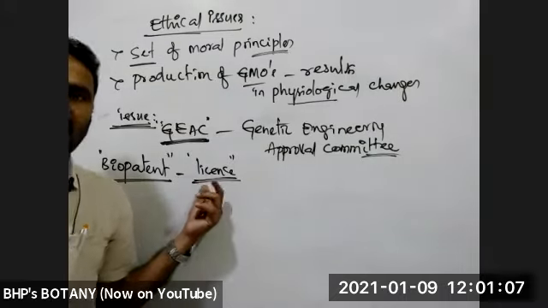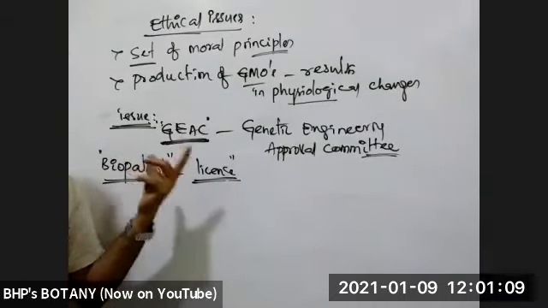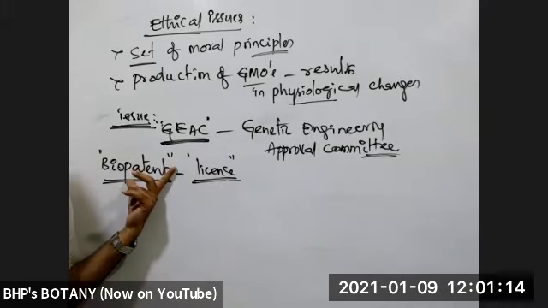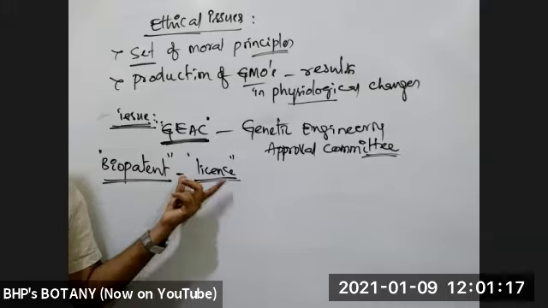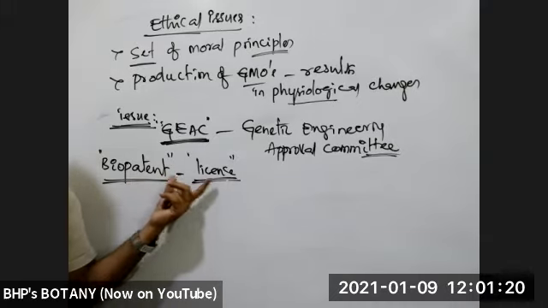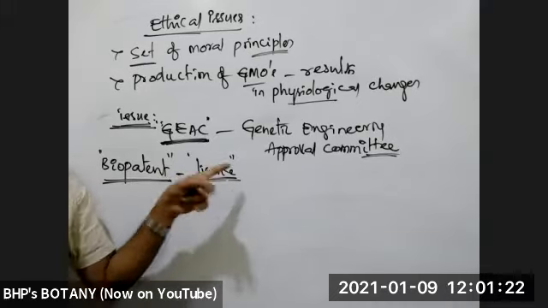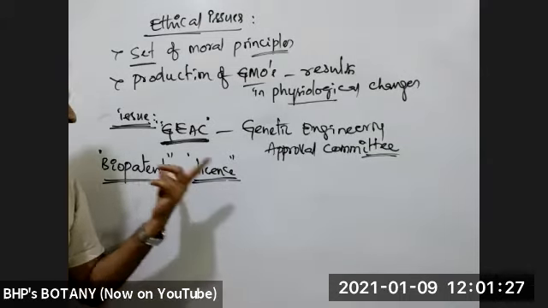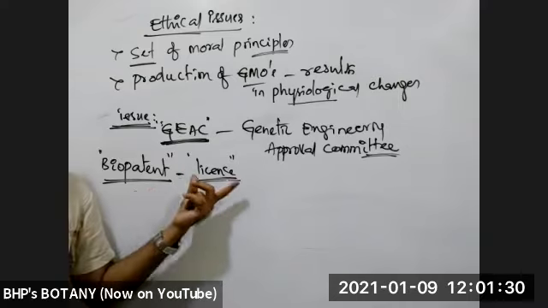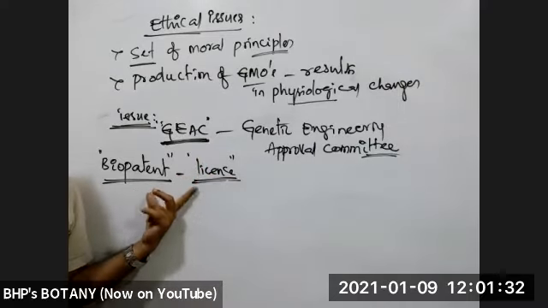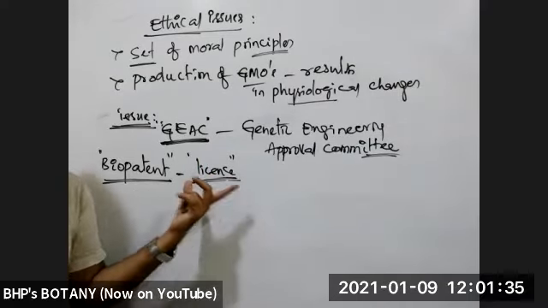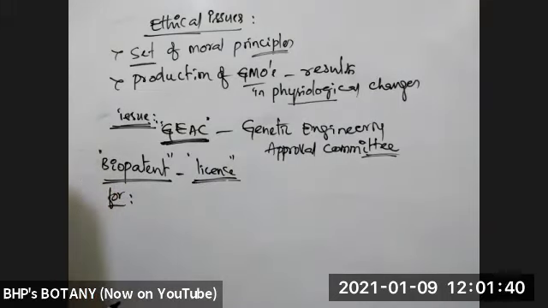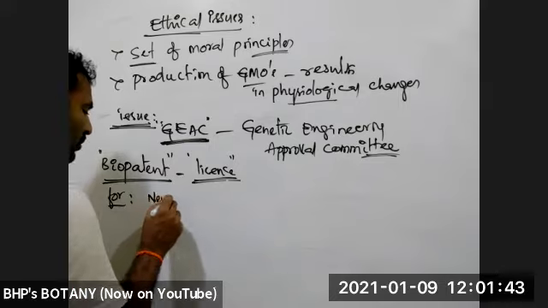Any product, whether it is related to health or something else, that gets a trademark or biopatent means an authorized person will be allotted a biopatent, which is a license or trademark for the use of that product or methodology. Only those persons can use that biopatent. Other persons are not allowed to use the process, methodology or product. That is called a biopatent. This biopatent is usually given for what? Any new invention.